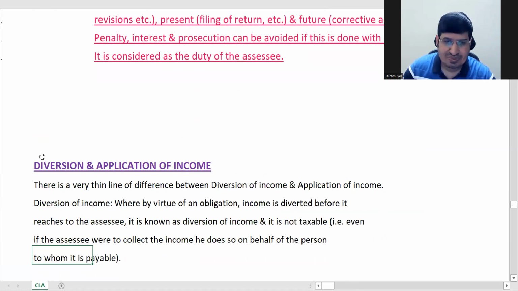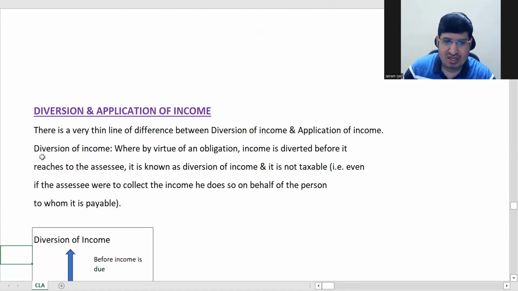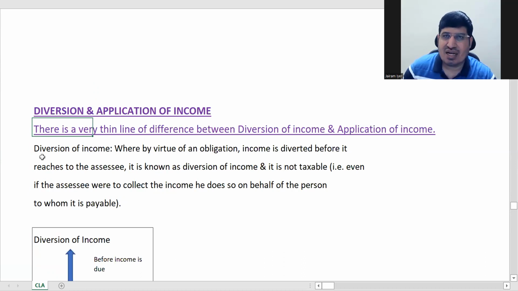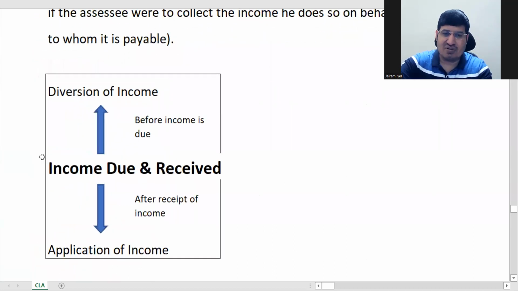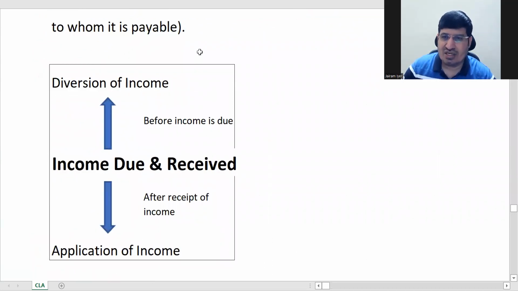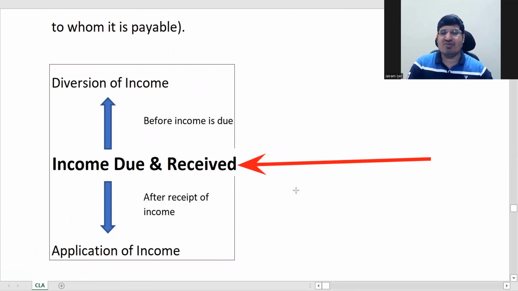So next point is diversion and application of income. Now both diversion and application of income are very, very close, but there is a difference, a sure shot difference. Now in diversion, what happens? You see this figure here. Here you can see your income, this is income due and received.